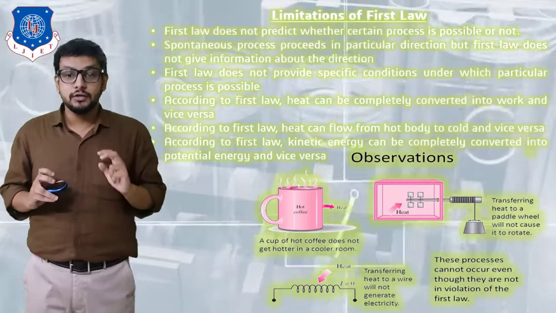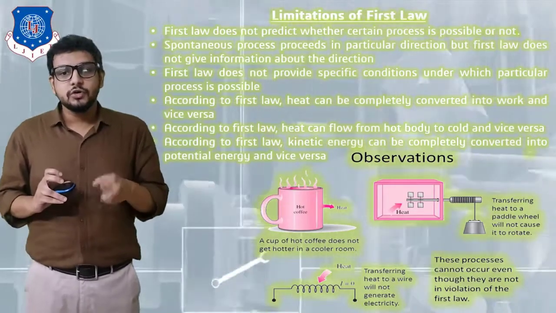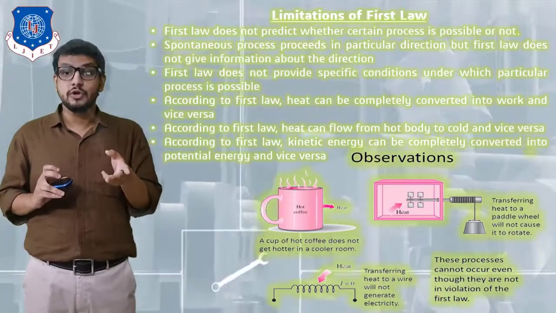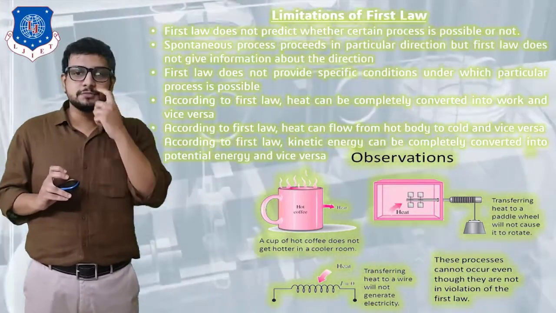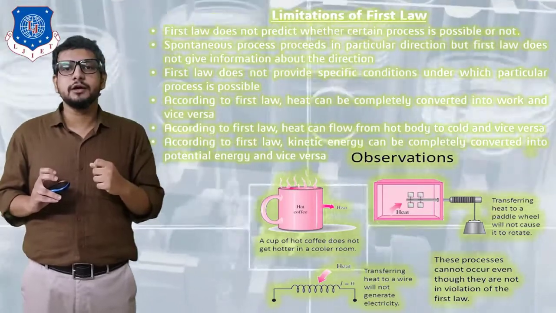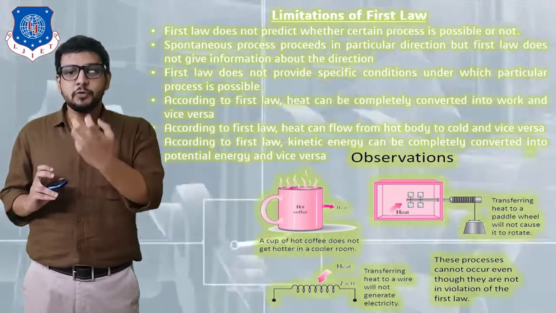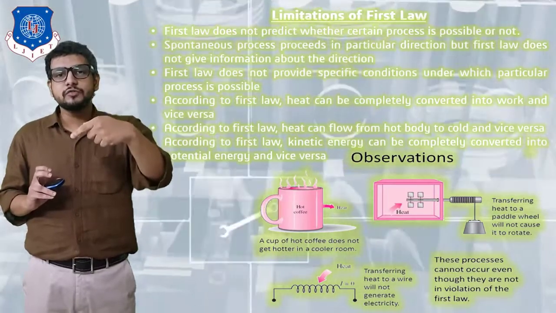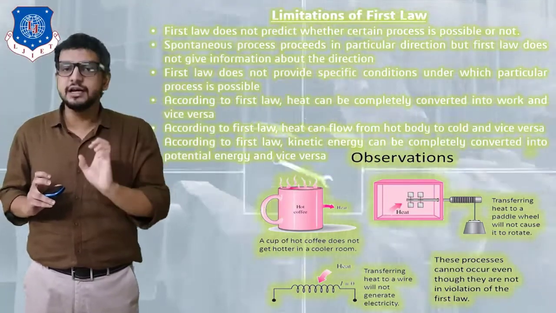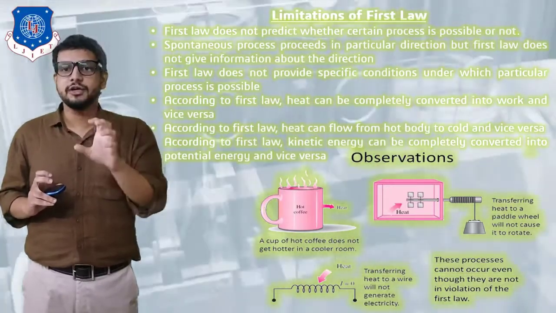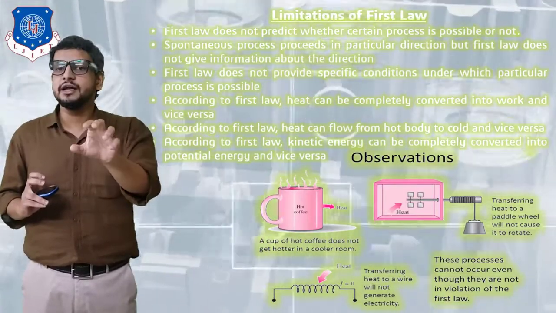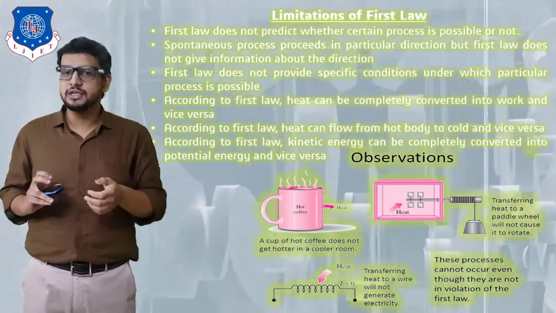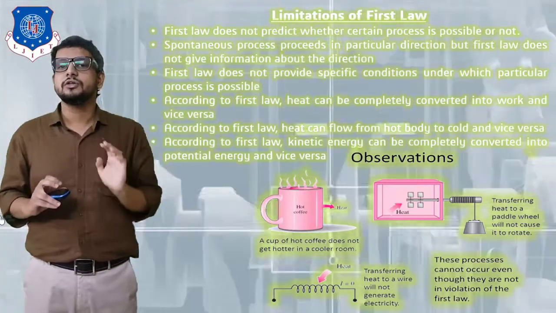Similarly, heating a coil, okay, transferring heat energy to a wire will not generate electricity, whereas the reverse is possible. And another example is Joule's experiment, in which it is shown that when a force is given to a mass, that is, potential energy is applied, a stirring effect will be obtained, and because of that, whatever fluid is present in the cylinder will be heated up, heat will be generated. But the reverse, that is transferring heat energy to a stirring fan and converting it into potential energy, that is lifting the weight, is not possible.